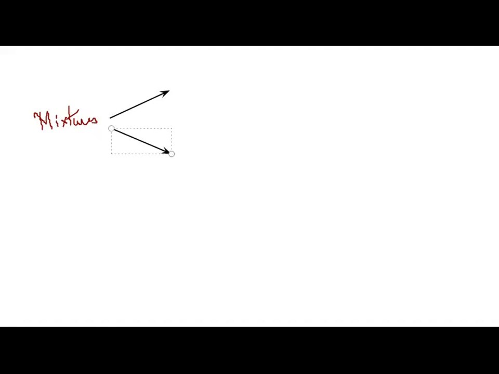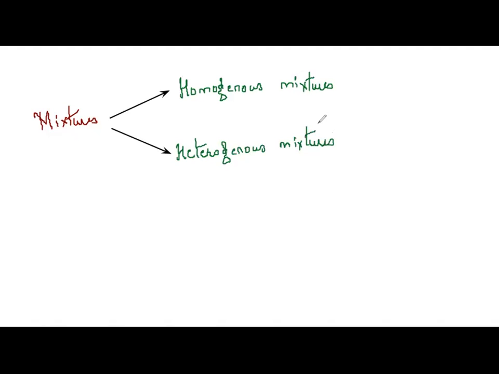One is homogeneous mixtures and the second is heterogeneous mixtures. Depending upon the distribution of the components of the mixture, they are classified as homogeneous and heterogeneous.